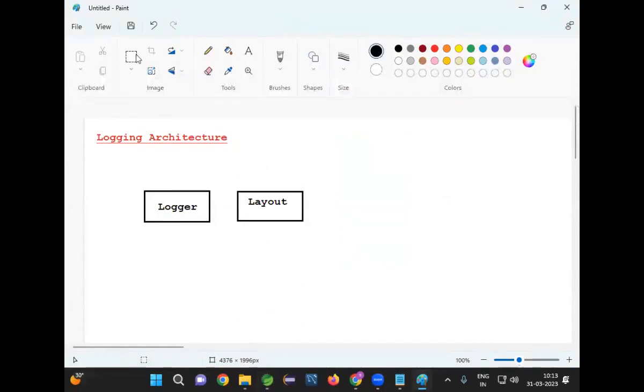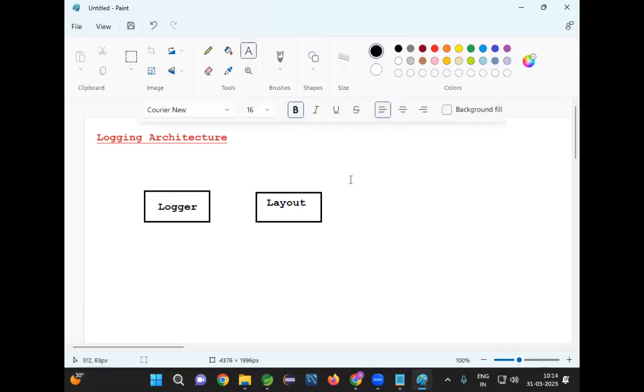Logger is a class which will generate the log message, and layout is the component which will decide the pattern of the message. What information should be there in the log message will be decided by layout.